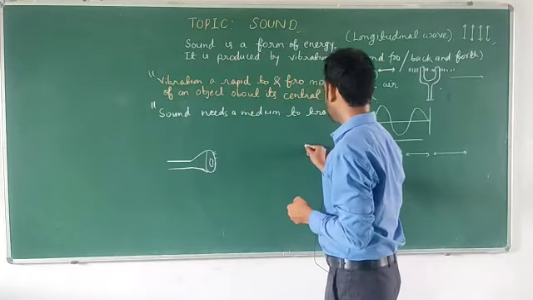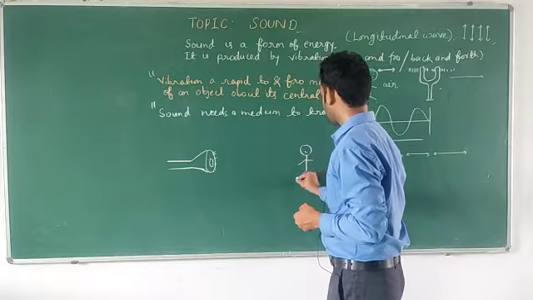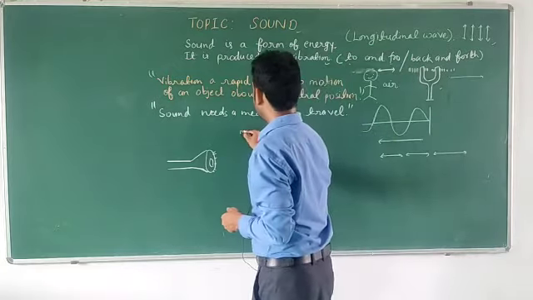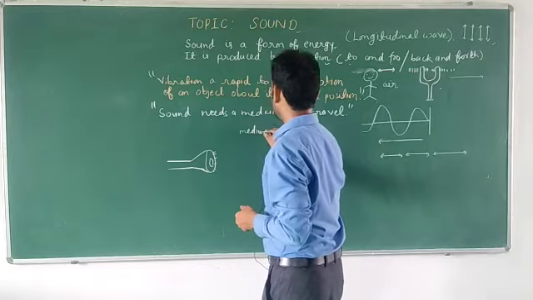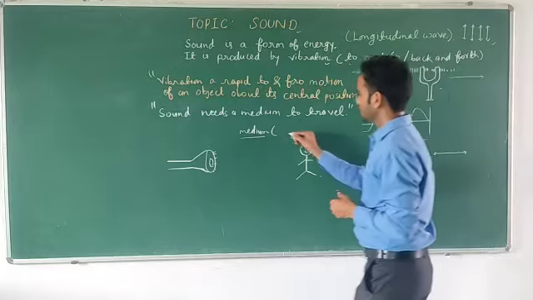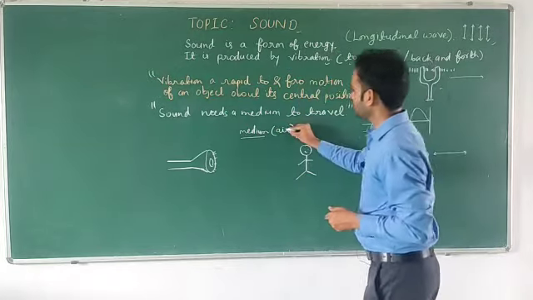And let's say you or somebody is here, okay. Now in this region there is a medium. Here the medium is in gaseous form, so it is air, let's assume.